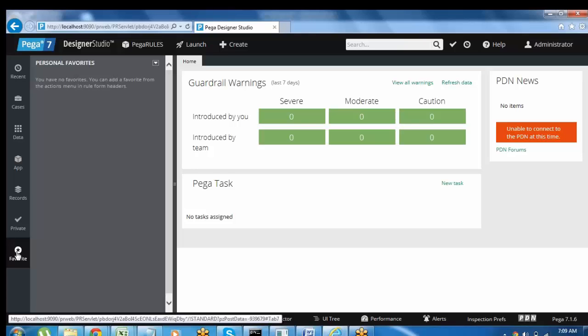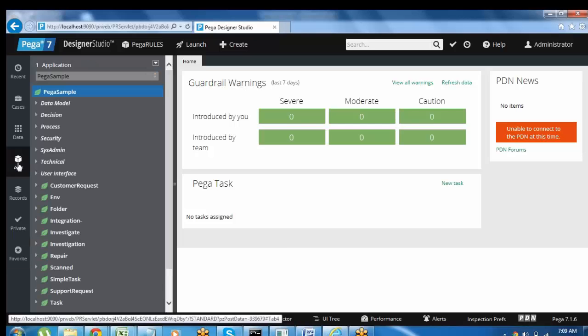So these are all the different explorers available, and using these explorers we can design the application. The important thing is that the app explorer is the main one; everything will be designed from the app explorer only. In previous versions like 6.3, we only have the app explorer, not data, cases, recent, records, private or favorite.